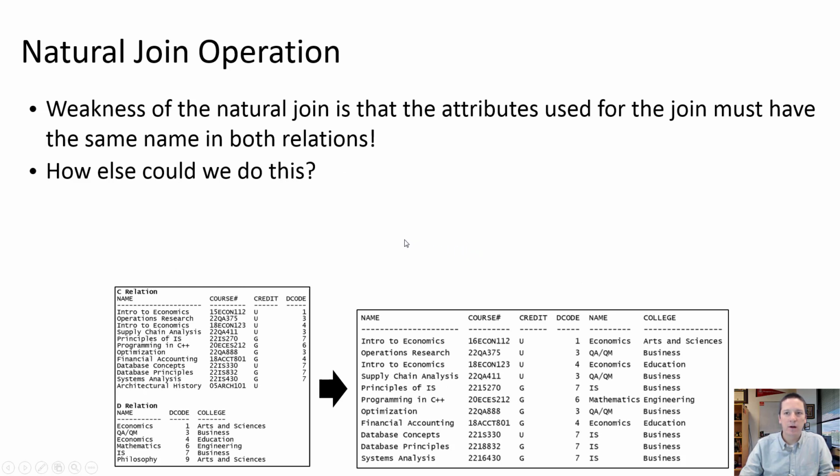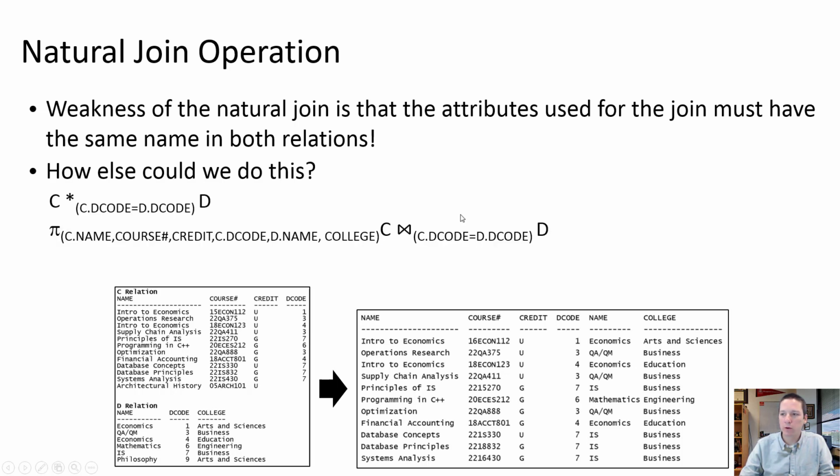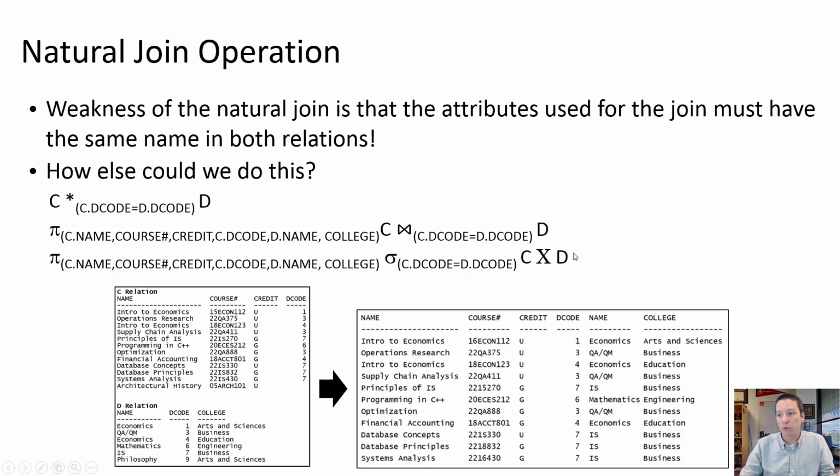So there's a couple of other approaches we could take to get this same result. For example, we could do just a regular equijoin, and then from that equijoin we project only the attributes we're interested in, or we project all of the attributes except the repeated joining attribute. Okay? Or we could also do the Cartesian product and then select from the Cartesian product where C.Dcode equals D.Dcode, and then project from the relation that is generated by evaluating this relational algebra statement these attributes that we're interested in.